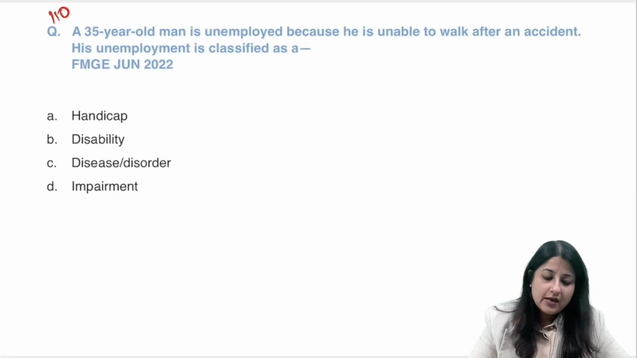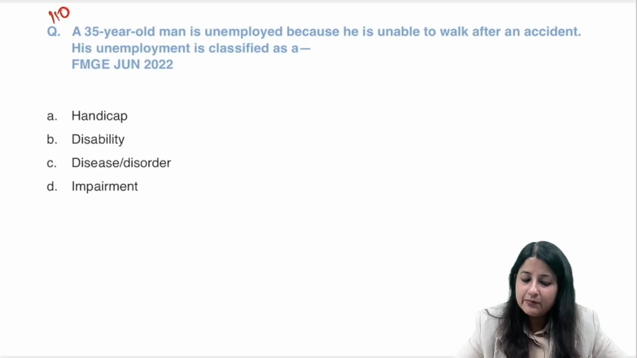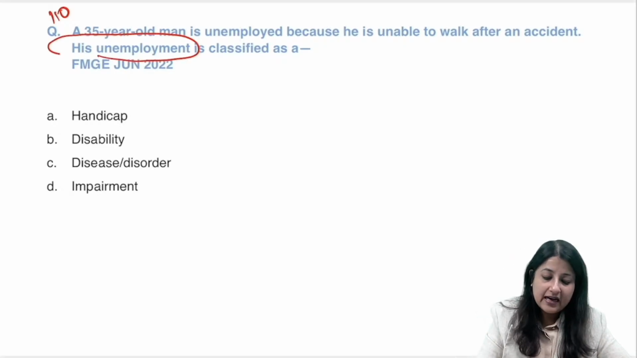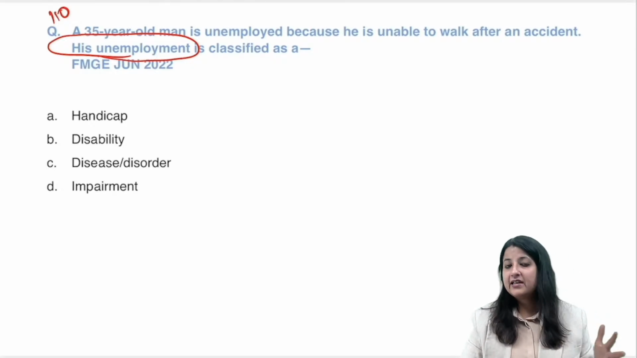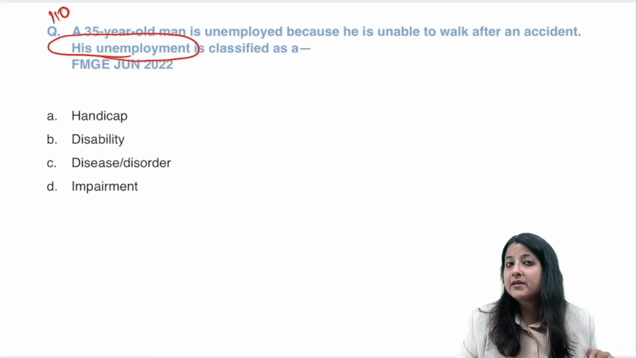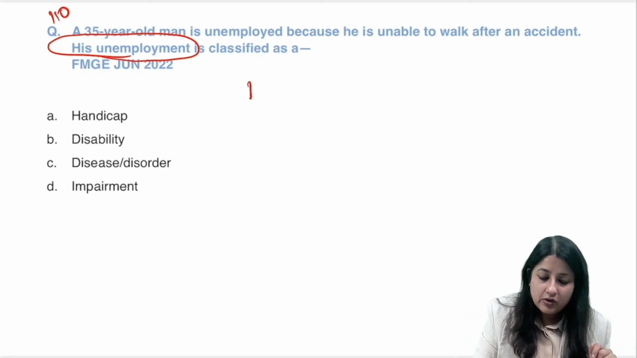110th question. A 35-year-old man is unemployed because he is unable to walk after an accident. His unemployment is classified as what? He is unable to walk after an accident. So what is his unemployment classified as? Now see, we all know there is DIDH, okay, DIDH.